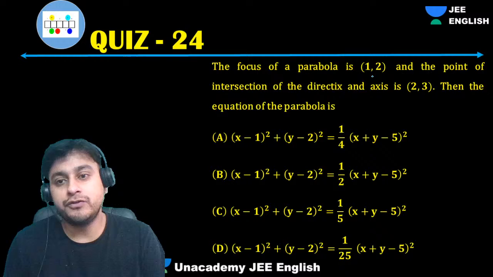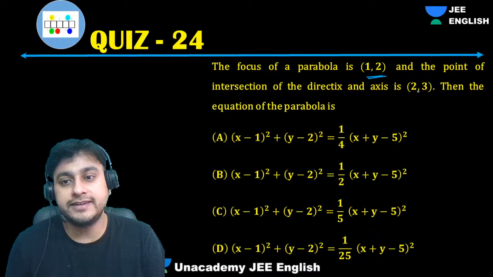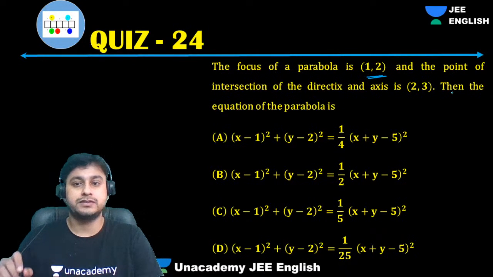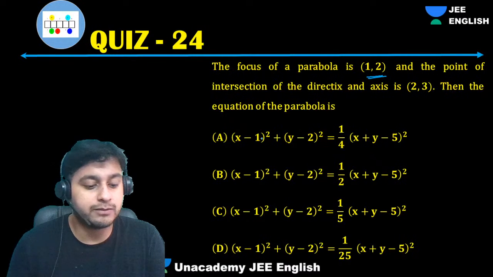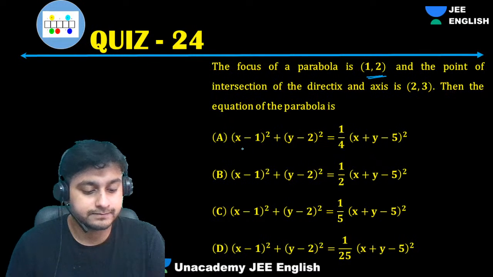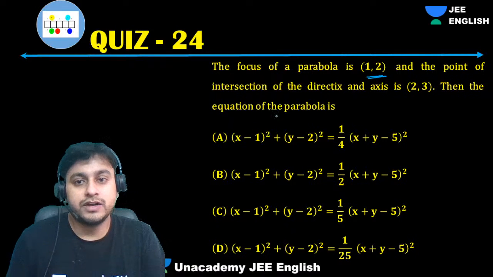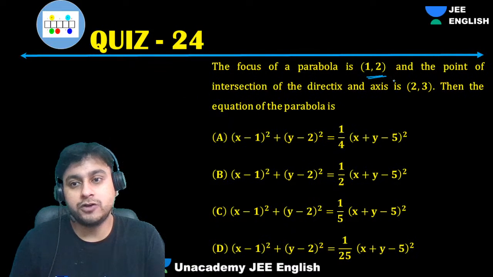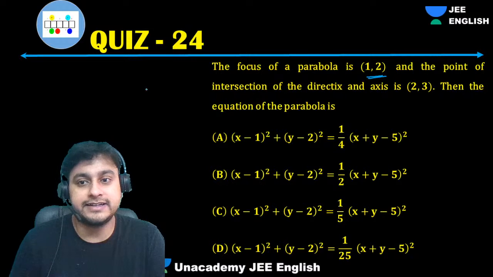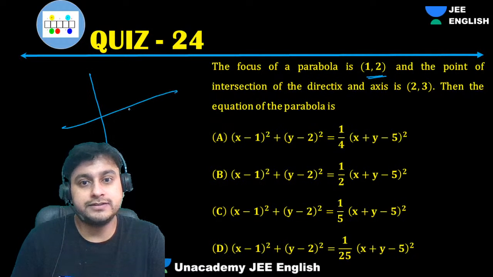Okay, so focus of a parabola is (1, 2), and the point of intersection of directrix and axis is this. The equation of parabola. So guys, the focus is (1, 2), and the point of intersection of directrix and axis, they have given us.